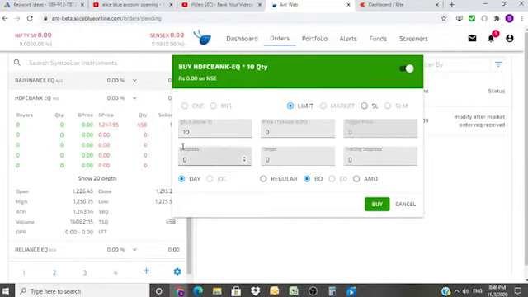Okay, so orders are not going through now because this is the BO and the time is 8:47. So I'll just show you how it actually works. Put the quantity over here, put the price and the trigger price. Then you put a stop loss, so you don't take a loss beyond a certain level, and then you put the target, the price at which you want to book profit. So here you'll put 1400 and here you'll put 1100.